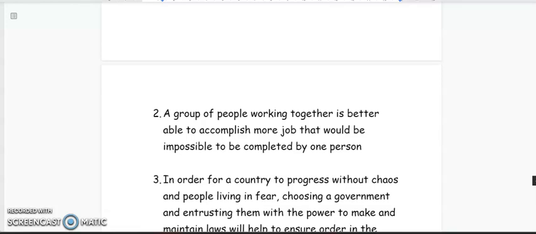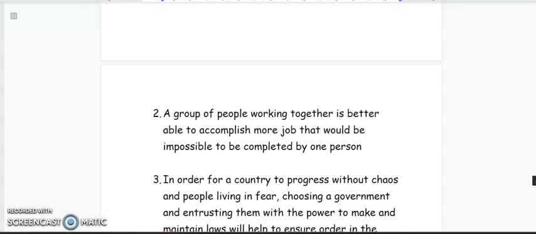We know that it can be very challenging to run a country, right? And sometimes there are millions of citizens living in one country. Can you imagine one person taking on all that responsibility to run a country? It would not work, right? So instead, a group of persons, a group of leaders who we believe are qualified to do so, is elected to run the country.